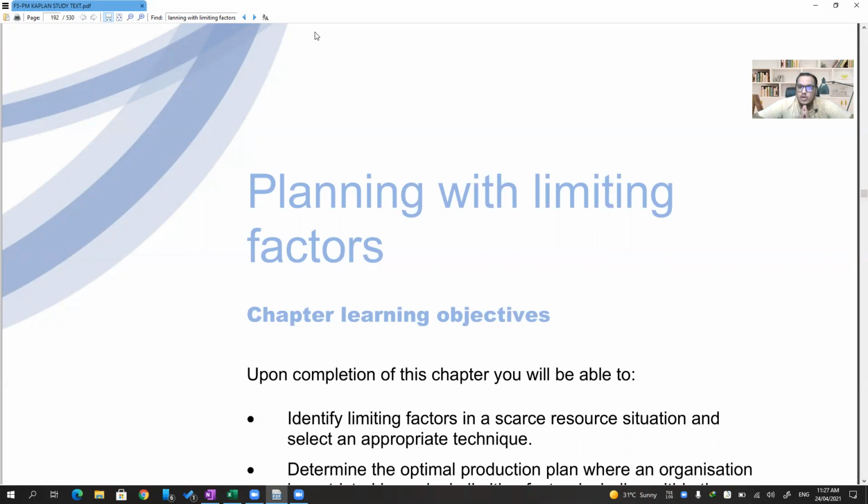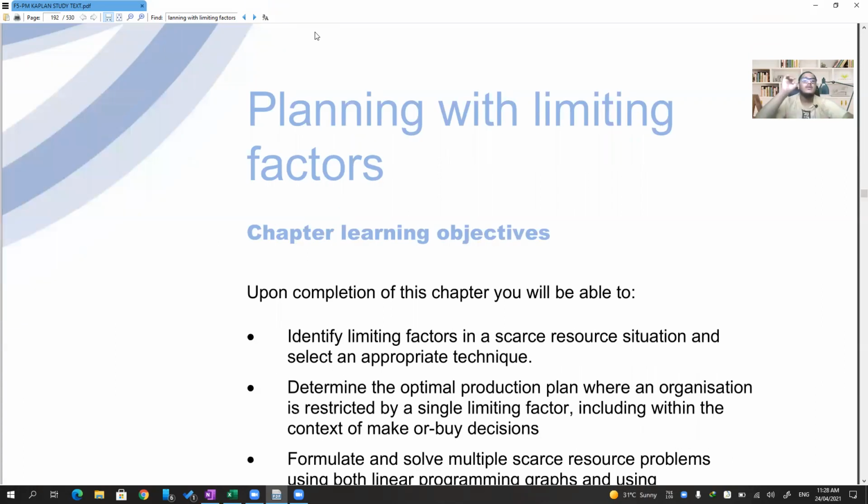Here, instead of taking throughput per unit, we take contribution per unit, which is total sales minus variable cost. There in throughput, you take sales minus material cost only. Even labor costs are considered as factory overheads in case of a throughput analysis. But here in limited factor analysis, we take the contribution per unit of limited resource, not throughput per unit of limited resource. That's the only difference.